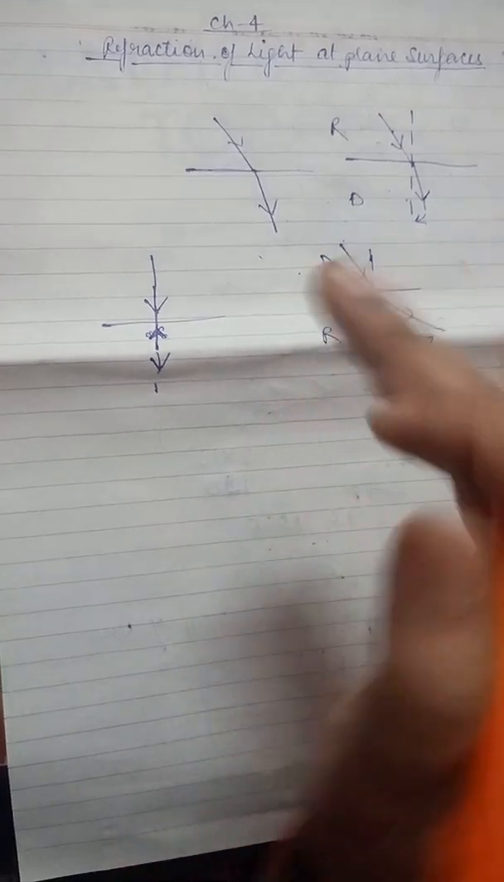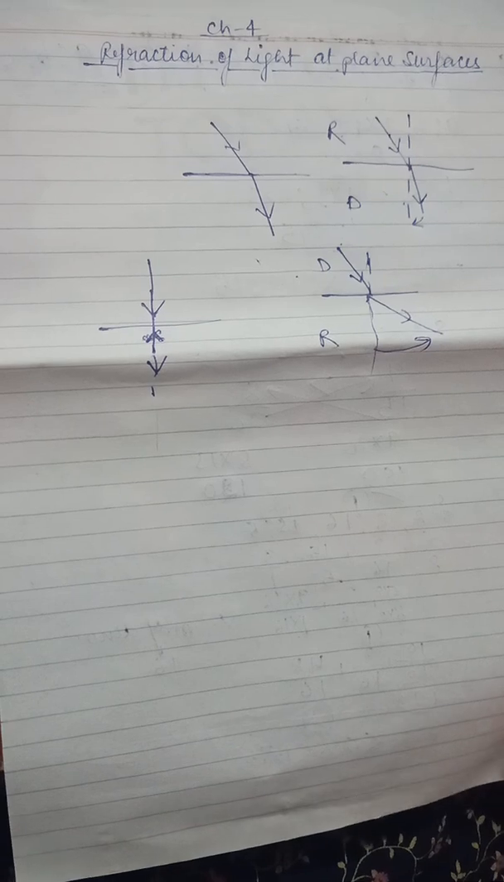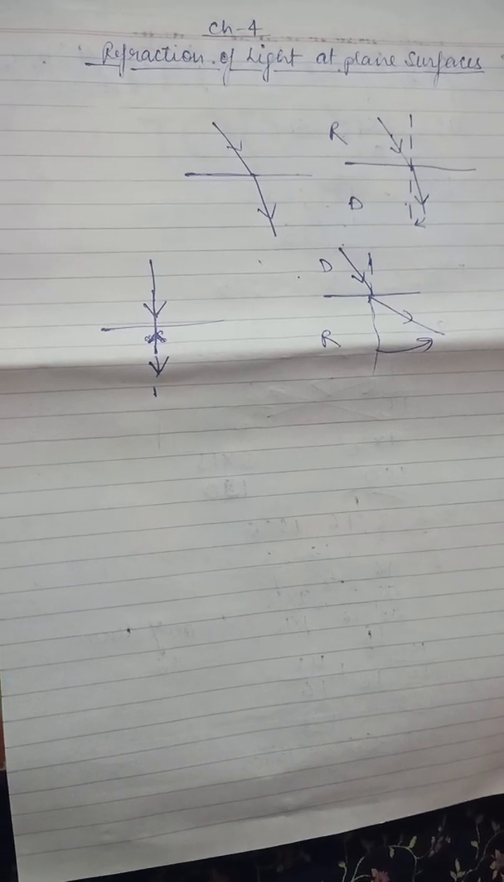So here the question comes, what is the cause of refraction? Why does this refraction take place? This refraction takes place because the speed of light is different in different medium. It changes from one medium to another. Because of that, refraction takes place because the speed of light changes with the changing medium.